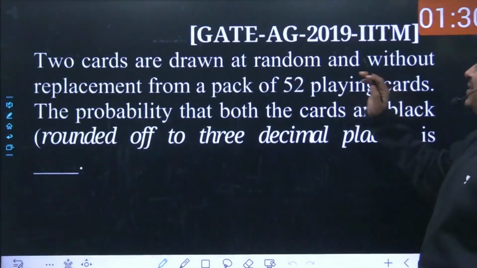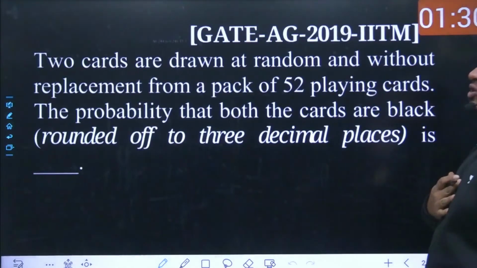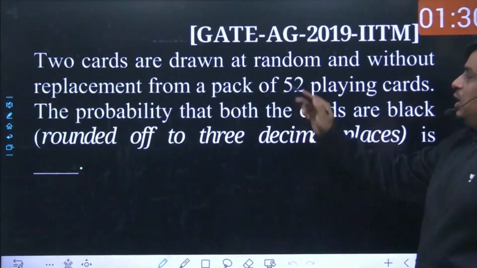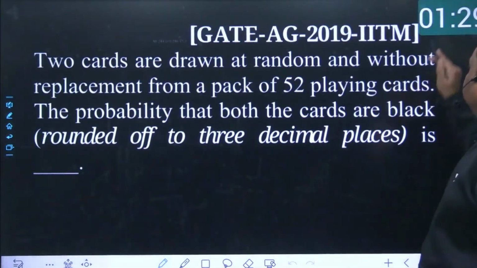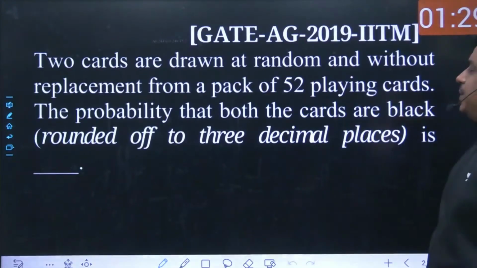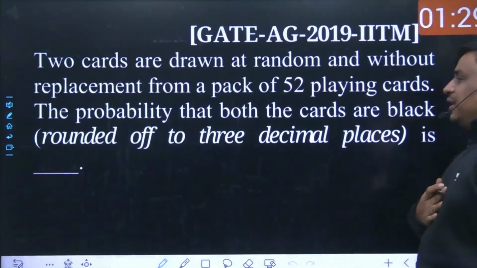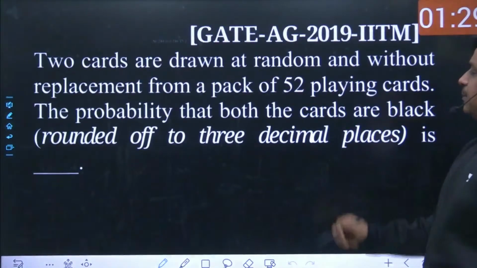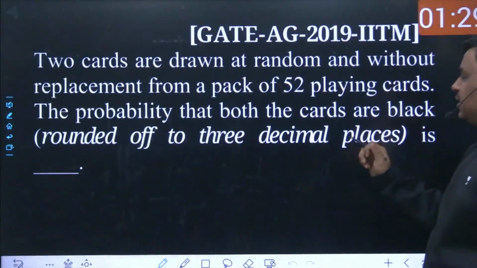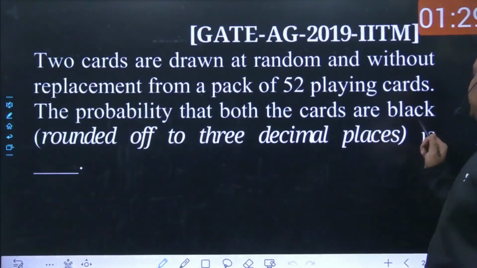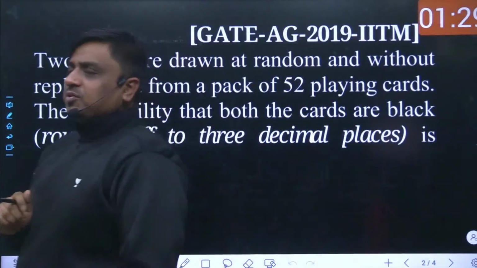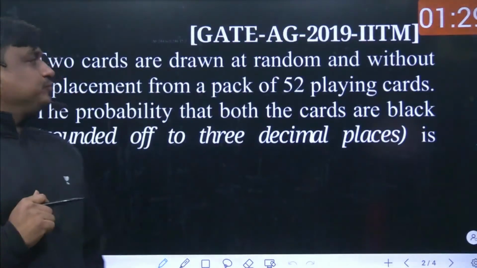This problem was asked in GATE Agricultural Engineering in the year 2019. The problem was framed by IIT Madras. Two cards are withdrawn at random and without replacement from a pack of 52 playing cards. Obviously, we have a standard deck containing 52 playing cards. The probability that both cards are black, rounded off to 3 decimal places, is. Read the problem very carefully and tell me what must be the best answer for this question.